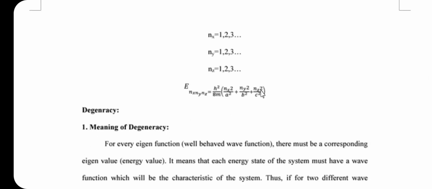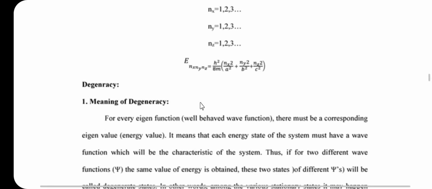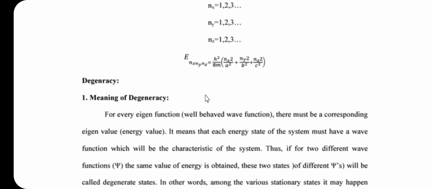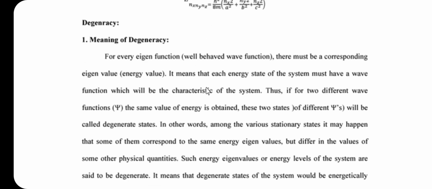Then the expression for the energy for the three-dimensional box, E nx, ny and nz, is equal to h square divided by 8m, in bracket nx square divided by a square plus ny square divided by b square plus nz square divided by c square. So, this is the expression for the energy. So, friends, this is about the particle in three-dimensional box. Let us consider the next concept, that is the degeneracy of the energy level.